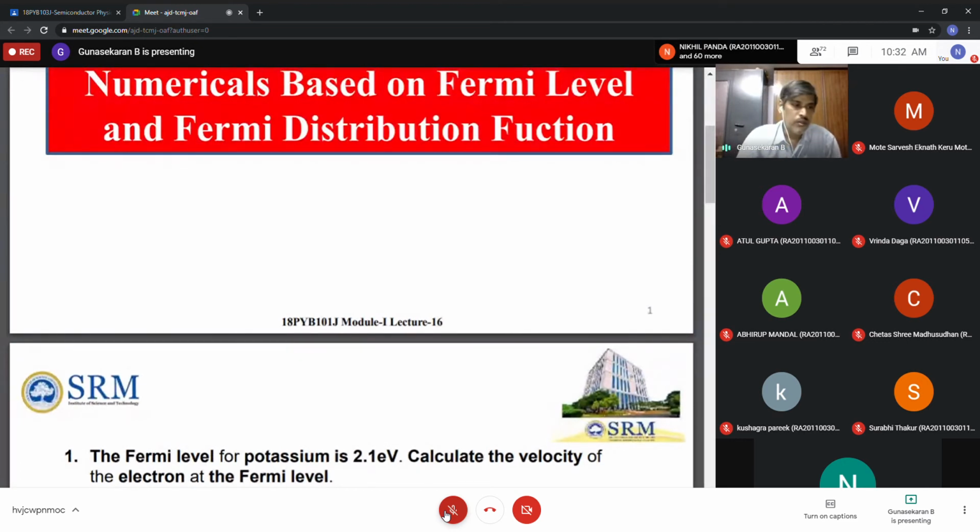So how do you interrelate these two, the Fermi energy and the velocity? Any idea? Look at the definitions; I think in previous classes you already saw them. So what is the relation?